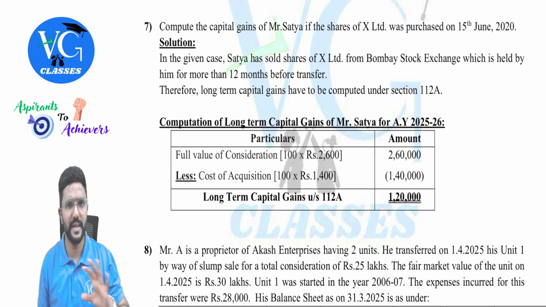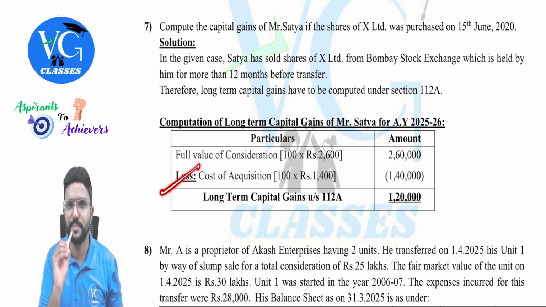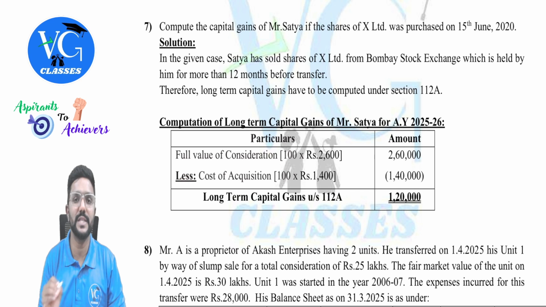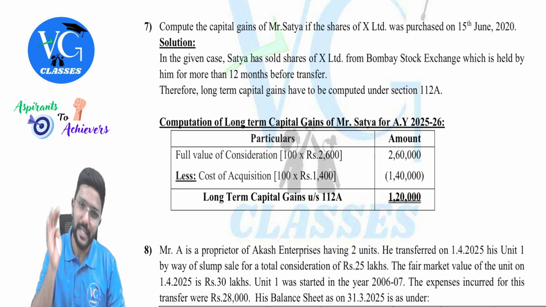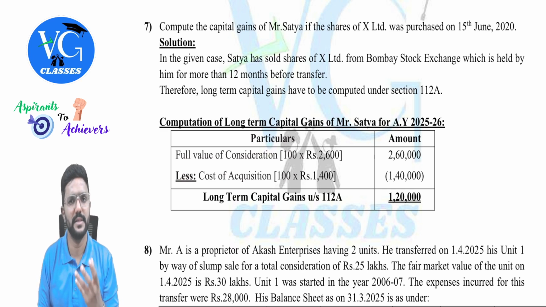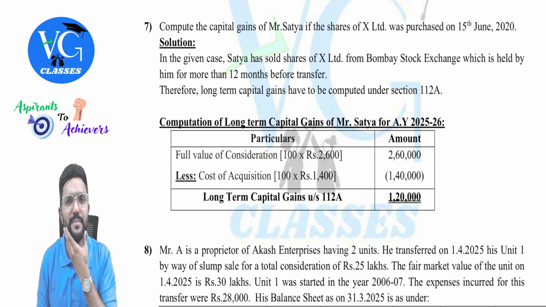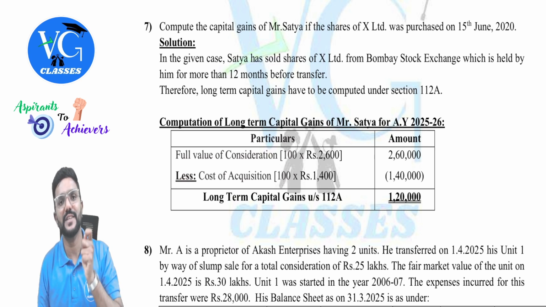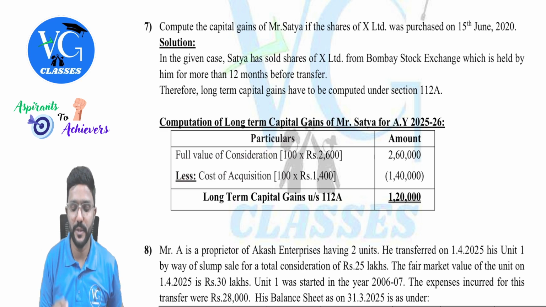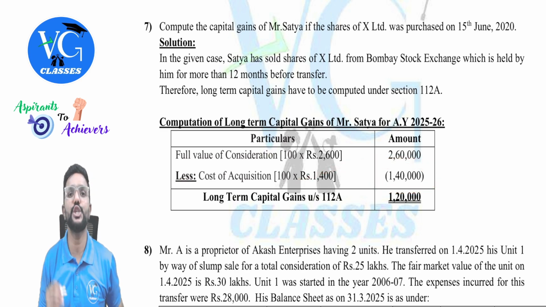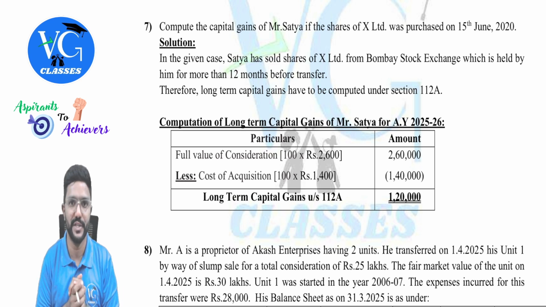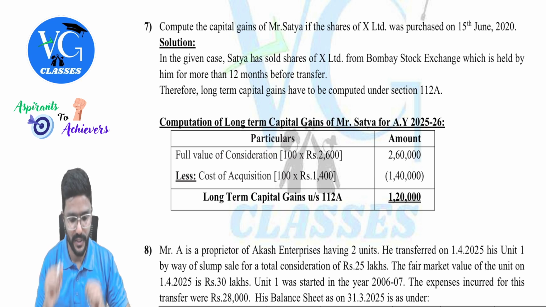So in that case, the calculations will remain same. Only the cost part will change. So the actual cost will be allowed as cost of acquisition here, guys. Why? Because here it is a long-term share, that is the share is held for more than 12 months before the transfer, but it is purchased after 1st February 2018. So that means we can claim only actual cost as cost of acquisition. Got it? Yes, sir.